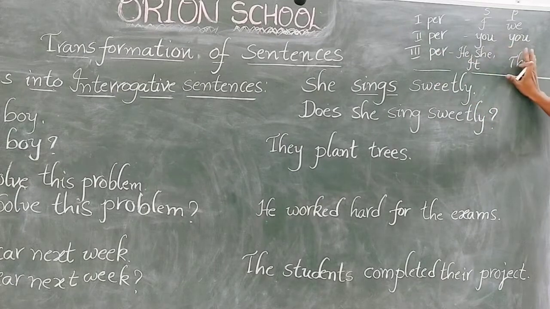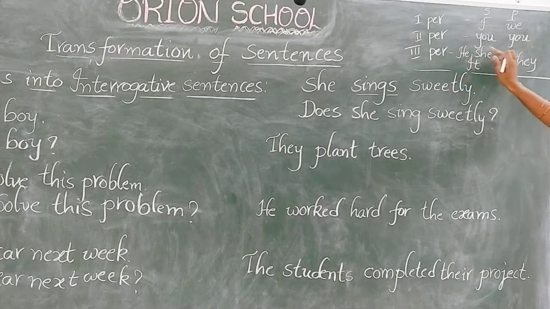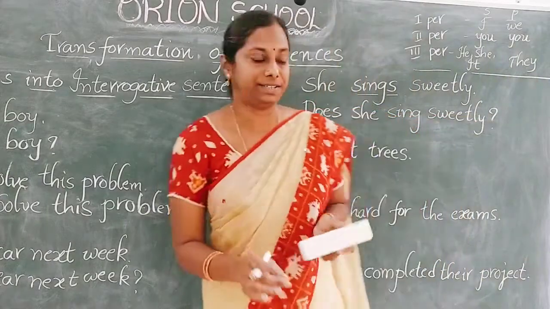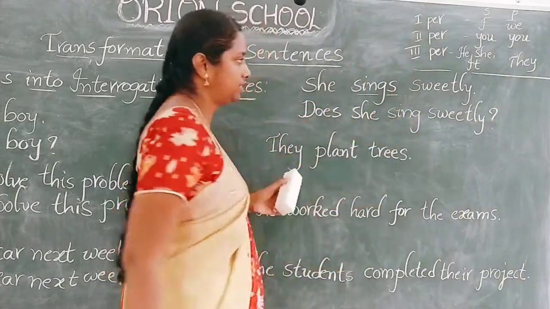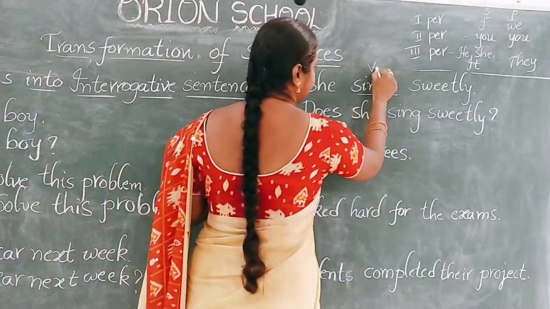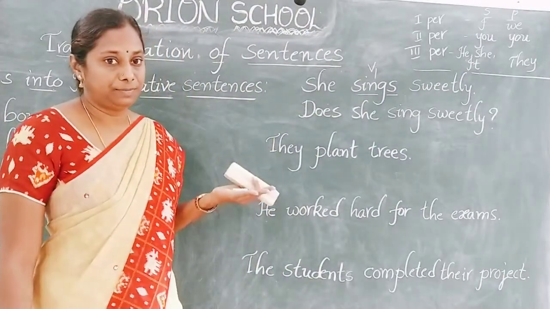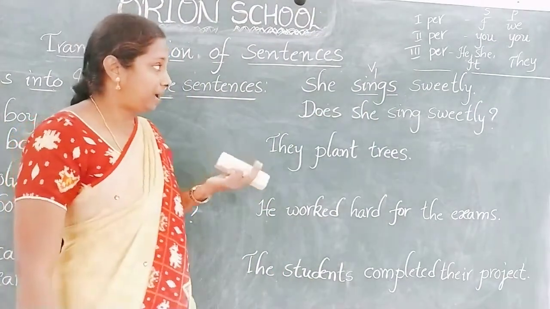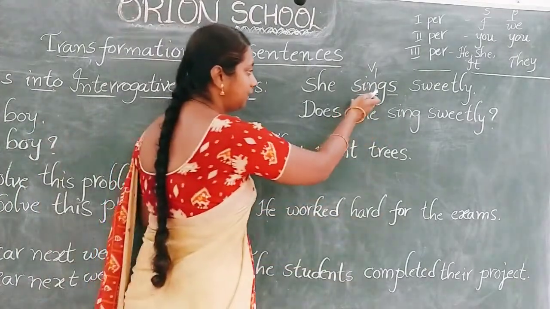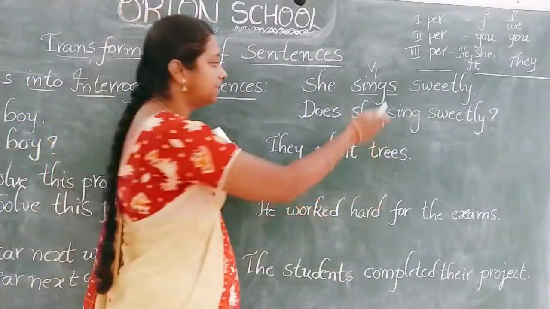So why do we have to learn this one? If we have third person singular pronouns in the subject's place, and if it is simple present tense, we have to use S or ES. How do we know it is simple present tense? If we have the V1 form. There are 4 forms in the verb: present form, past, past participle and present participle. Sing is the V1 form. Sing, sang, sung, singing.